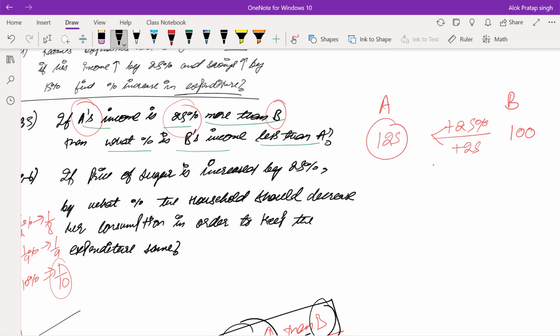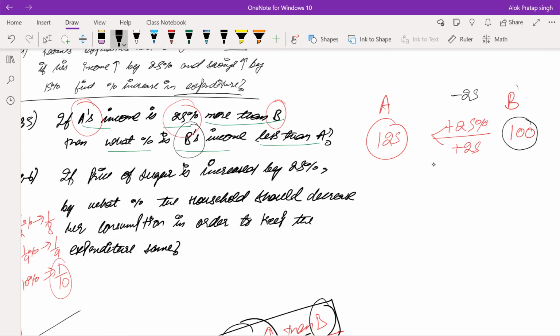In the question, he is asking simply what percentage B's income is less than A, that is, how much less B is than A. He is simply asking this. So we will say, look, B's value is 100 and A's value is 125. And how much is B less than A? 25 less than A, right? It is B that is 25 less than A.